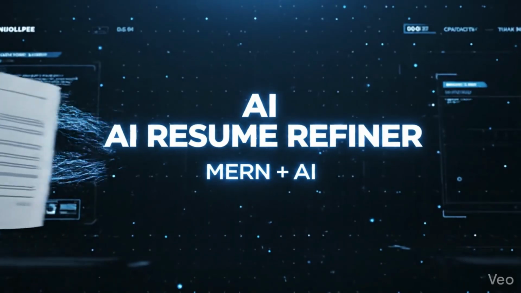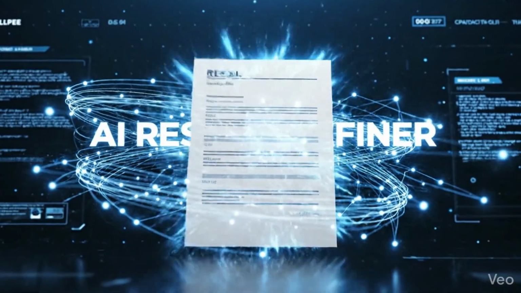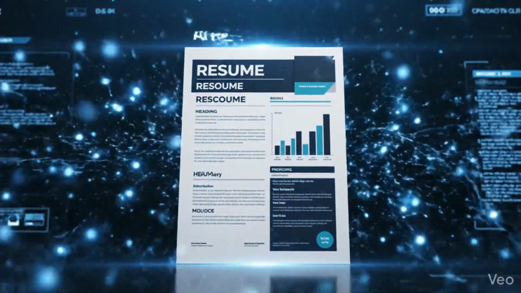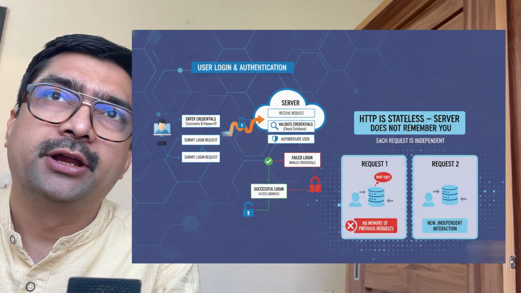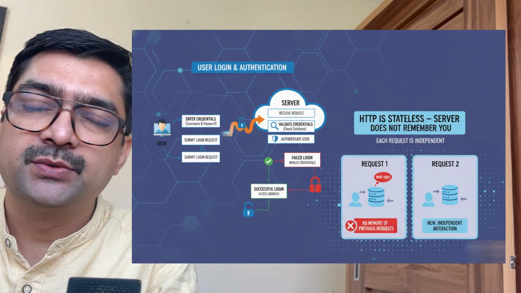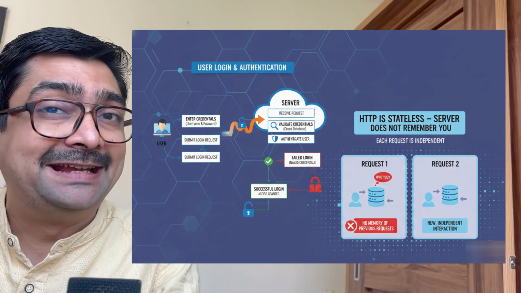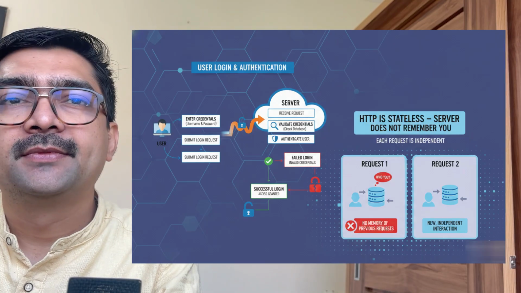Welcome to the next episode on Learn Plus AI series, where we are learning to build an AI resume refiner. In the last video, we saw that we were able to add authentication into our system. The user would come in, they would enter the login name, username, and email and password. The system will validate it, authenticate it.